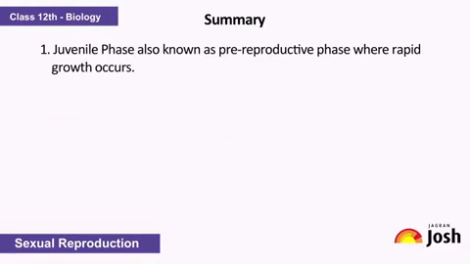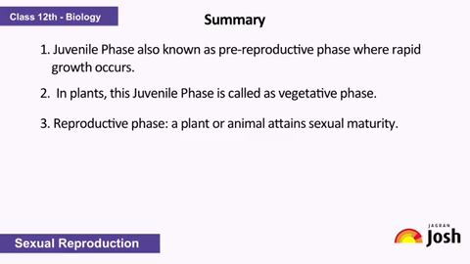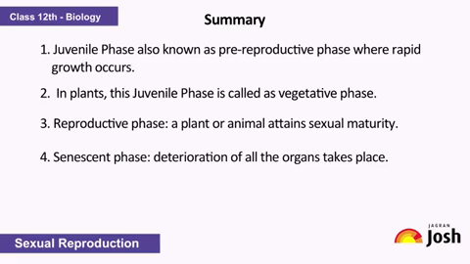Juvenile phase, also known as pre-reproductive phase, is where rapid growth occurs. In plants, this juvenile phase is called the vegetative phase. In the reproductive phase, a plant or animal attains sexual maturity. Senescent phase: deterioration of all the organs takes place.